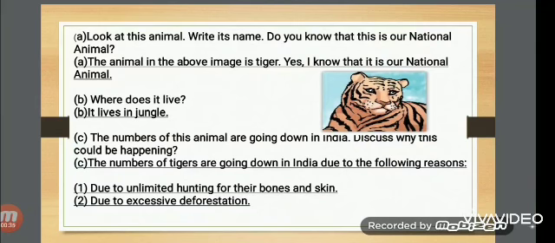The number of tigers is going down in India due to the following reasons. First is due to unlimited hunting for their bones and skin. Yes, because tigers are hunted for their bones and skin. Second, due to excessive deforestation, because people cut so many trees for their own purposes.